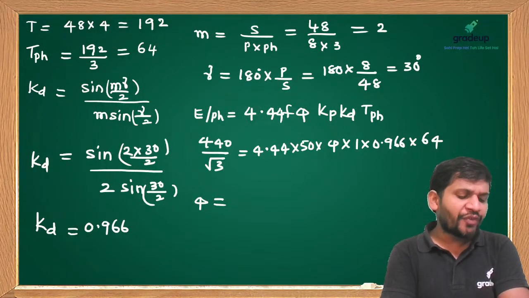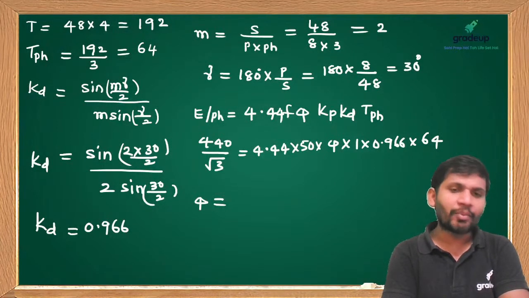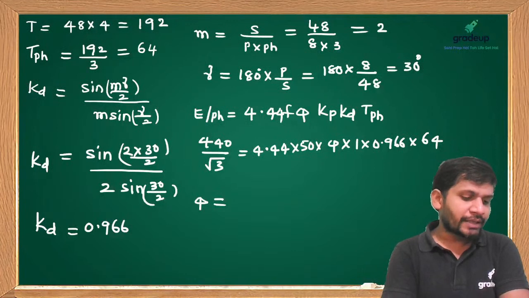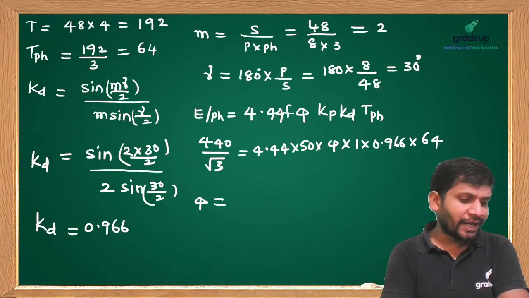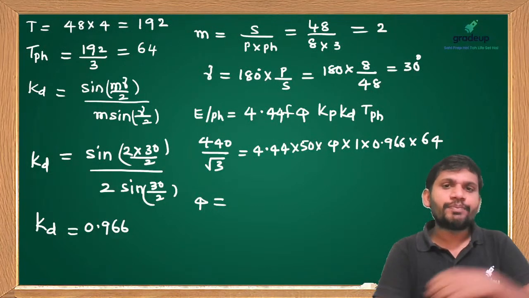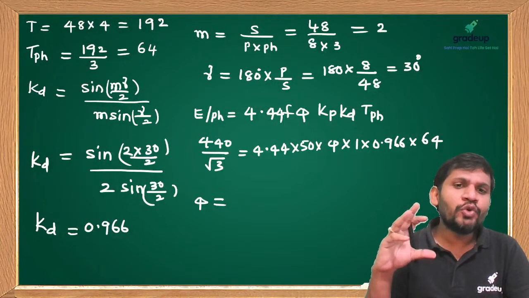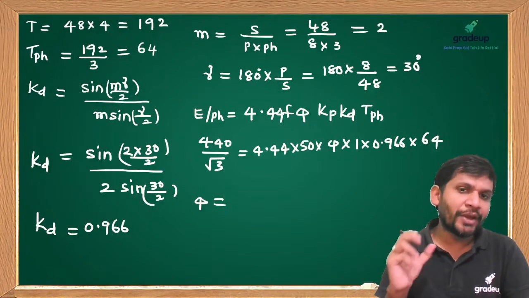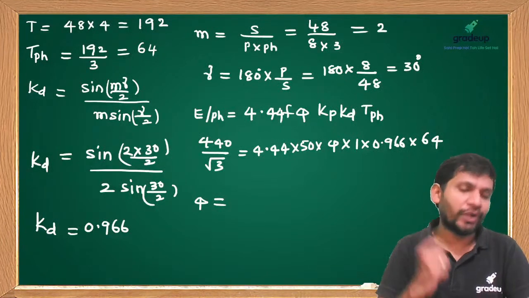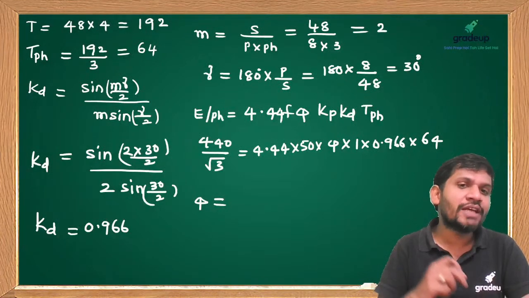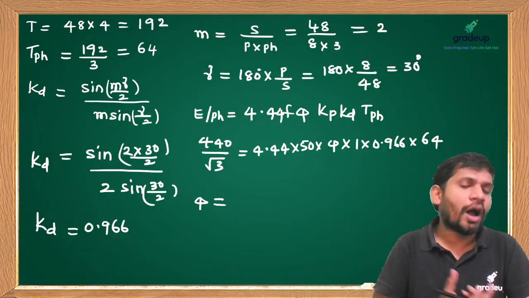To eliminate the nth order harmonic, we select alpha equal to 180 by n. By using different winding procedures, we eliminate different harmonics.